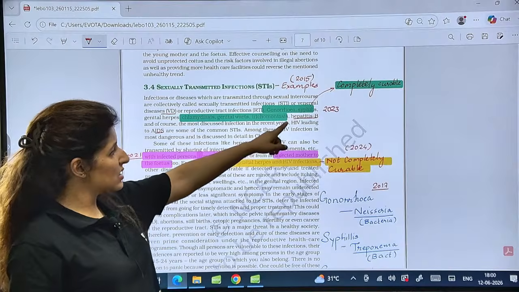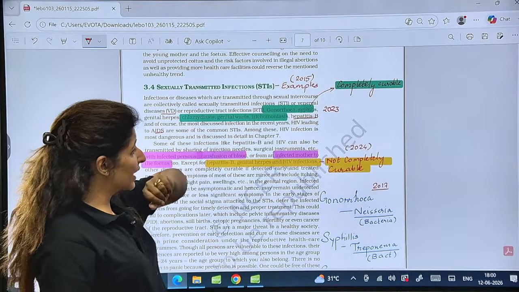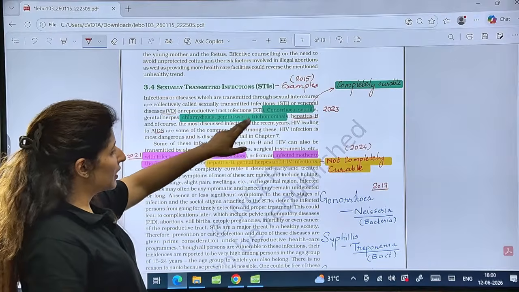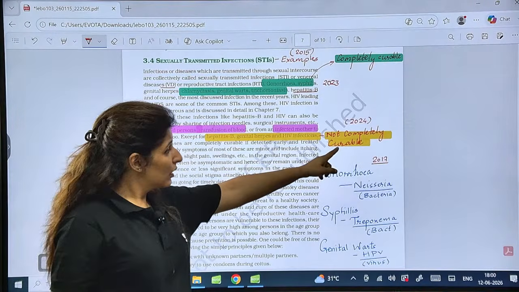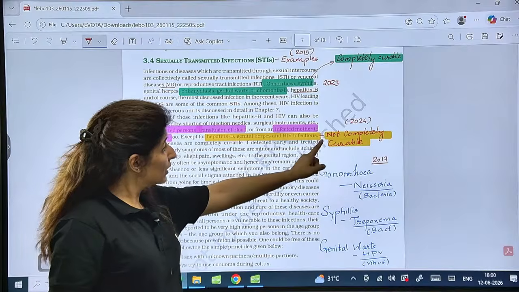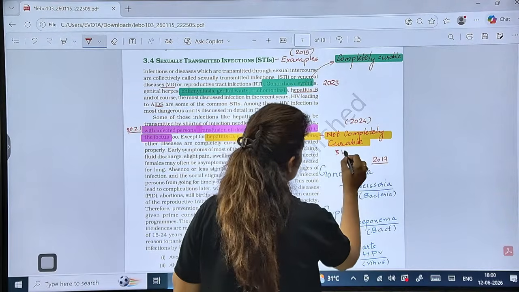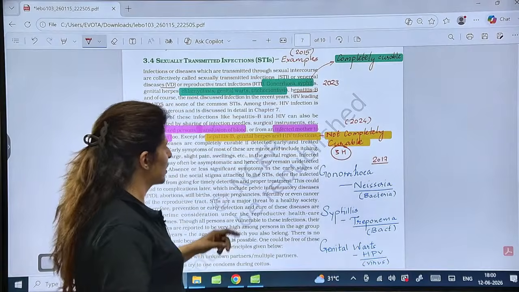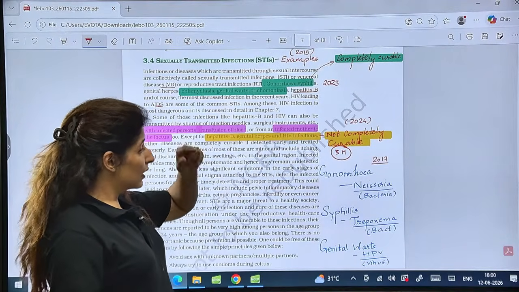The question was asked in 2023. The examples were asked in 15. Which are completely curable? You must know, right? And which ones are not completely curable? This was asked in 2024. Remember 3H. Just remember 3H. Hepatitis, herpes and HIV. These are completely not curable.